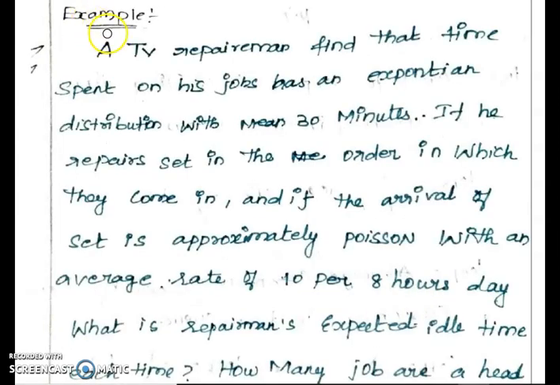This is an example problem of the first model. A TV repairman finds the time spent on his job has an exponential distribution with a mean of 30 minutes.